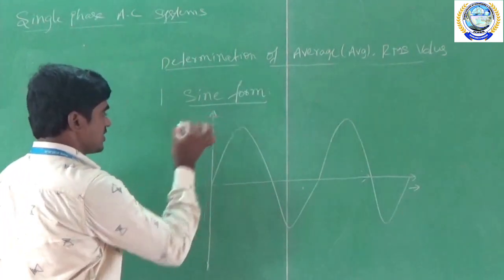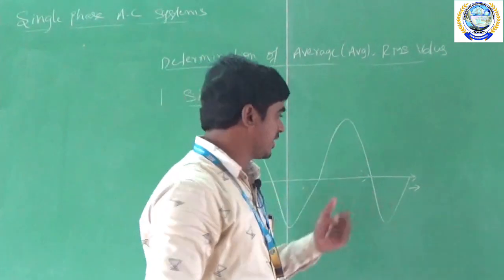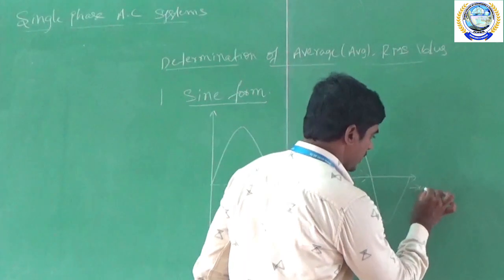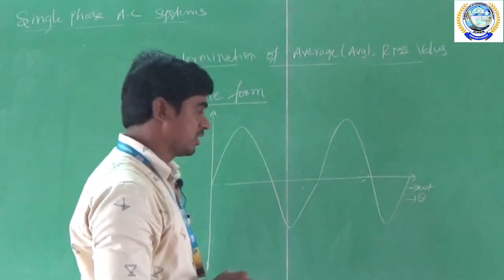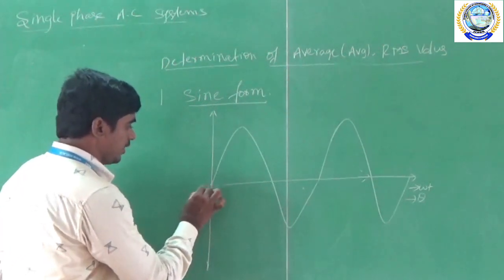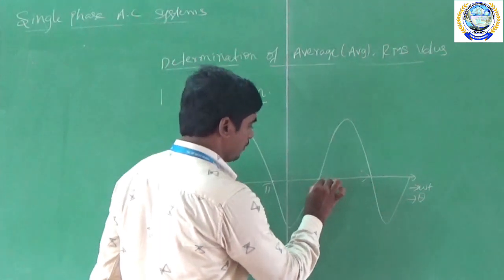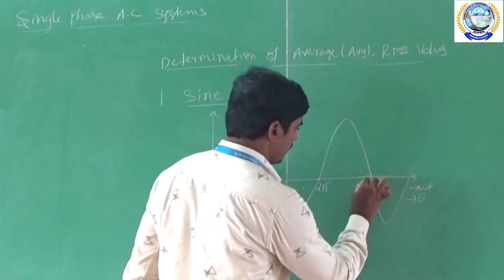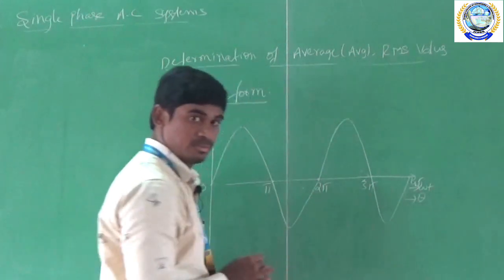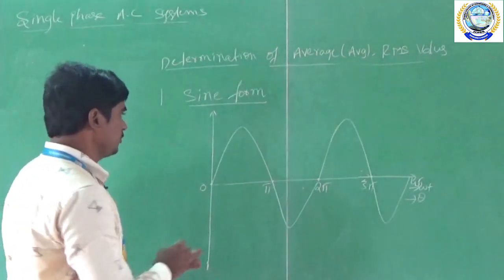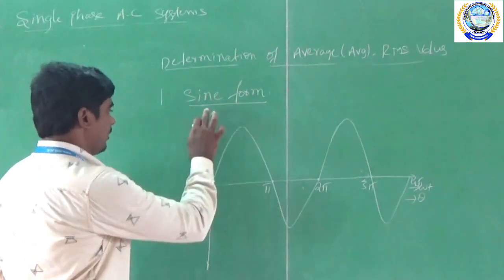So this is the x-axis. Now I am taking in x-axis as omega t or theta, otherwise theta. And here I am representing this is 0 and this is pi and this is 2 pi and this is 3 pi and this is 4 pi. Now the y-axis, I am taking as a magnitude.